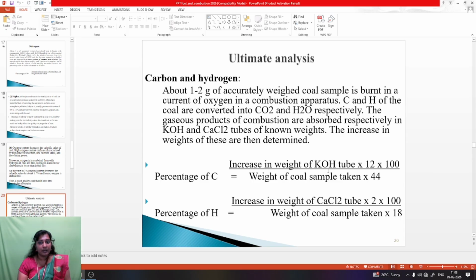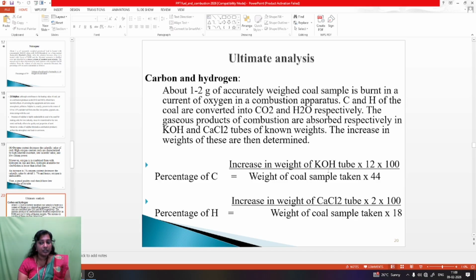Then another one is ultimate analysis. In this we can find out the percentage of carbon and hydrogen. About 1.2 gram of accurately weighed coal sample is burned in a current of oxygen in a combustion apparatus. Carbon and hydrogen of the coal are converted into carbon dioxide and water respectively. The gaseous products of combustion are absorbed respectively in KOH and calcium chloride tubes of known weight. The increase in weight of these is determined. Then we can find out the carbon content percentage.